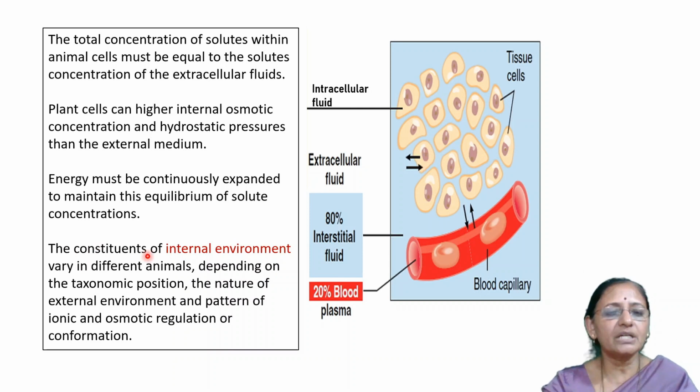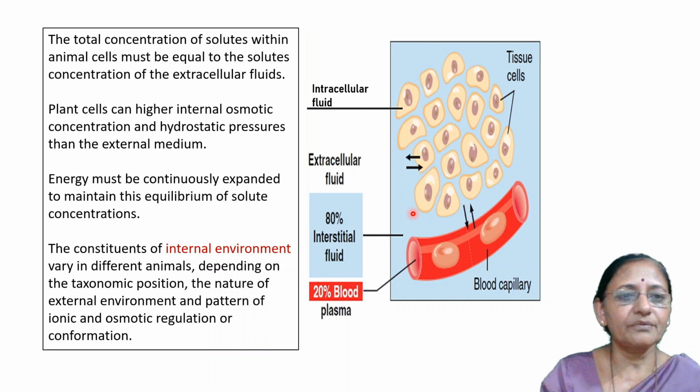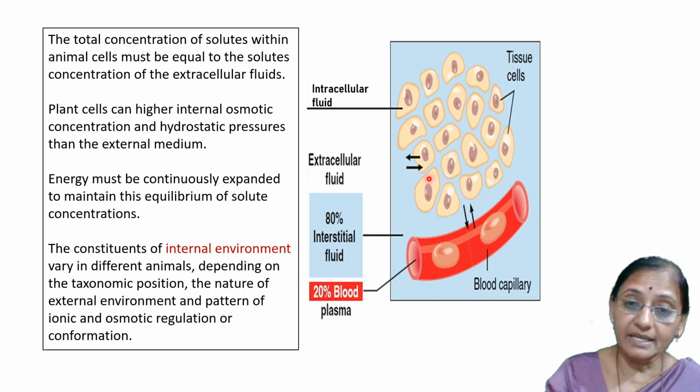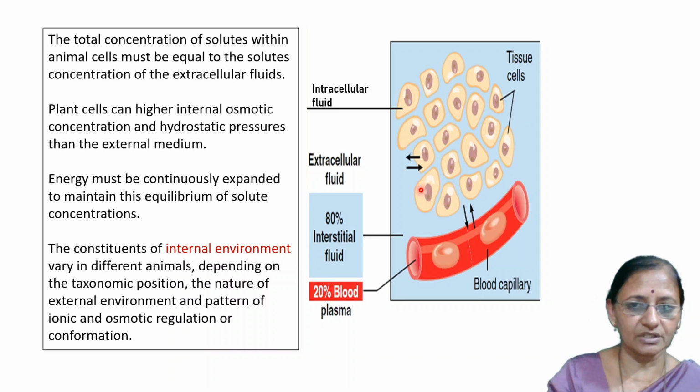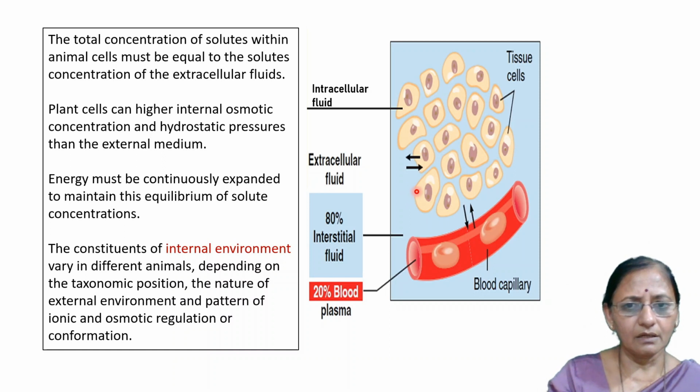The constituents of the internal environment vary in different animals. In different animals, or even in different cells, these constituents of the internal environment, that is, their water level as well as their solute concentration, are maintained, and they vary from cell to cell of the different tissues, as well as from animal to animal.